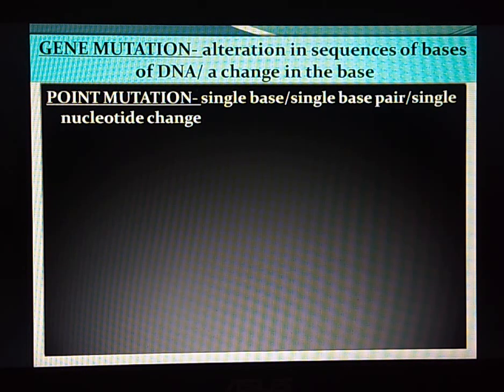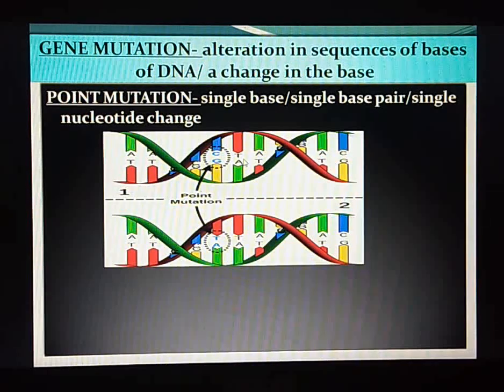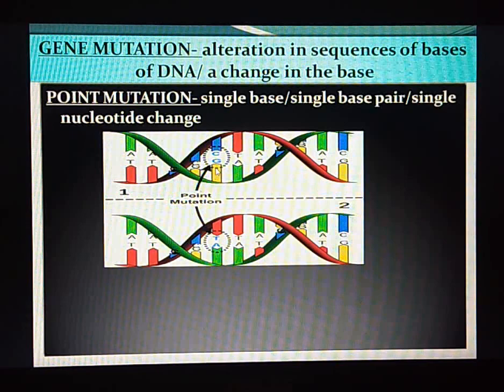Why? Because it has many nucleotides held together which forms the DNA. So, point mutation is the change in one base or one base pair or one nucleotide. That is called point mutation.